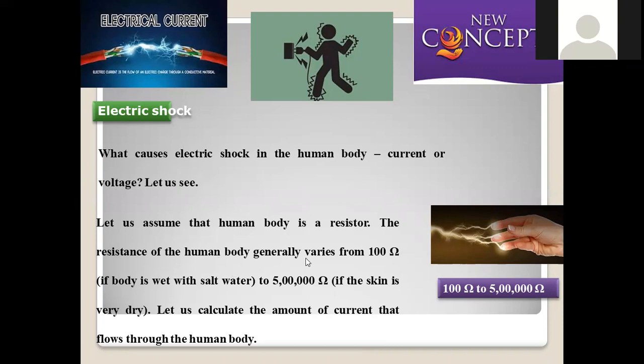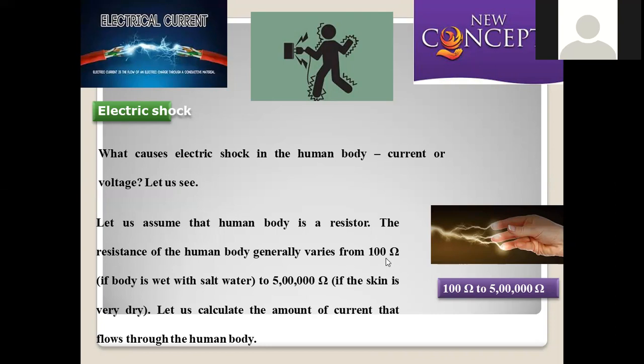The resistance of the human body generally varies from 100 ohms if the body is wet to 5 lakh ohms if the skin is completely dry. So this is the resistance. If the resistance is high, the conductance will be lesser. Even if current is allowed to pass through us, we are not supposed to pass that, given that extent of resistance.